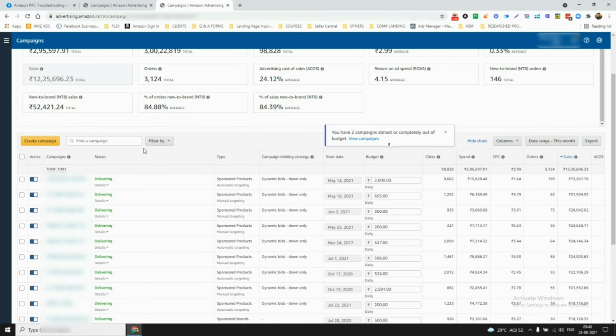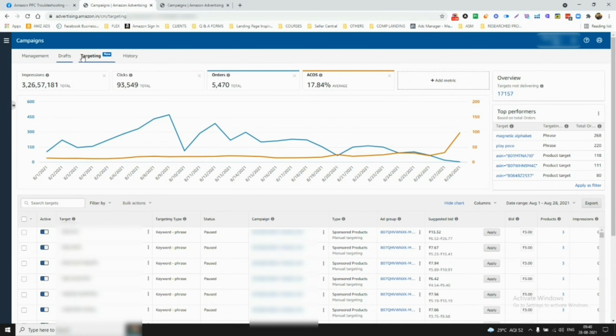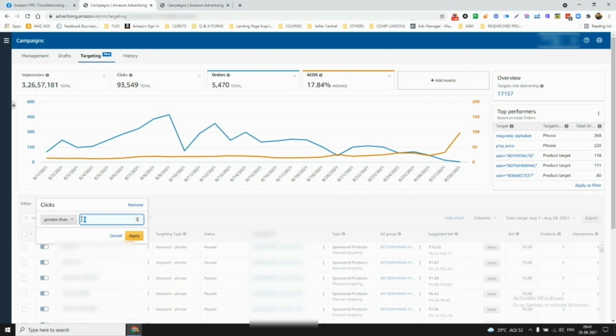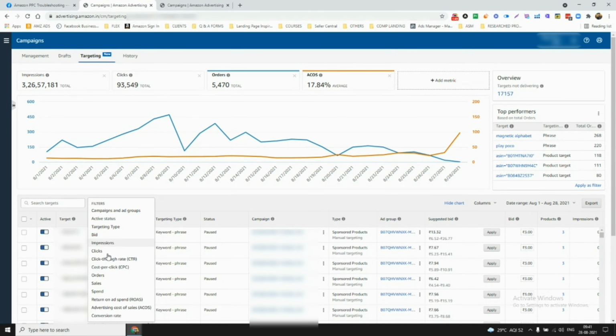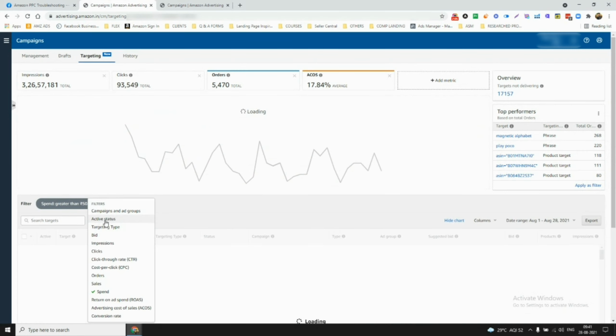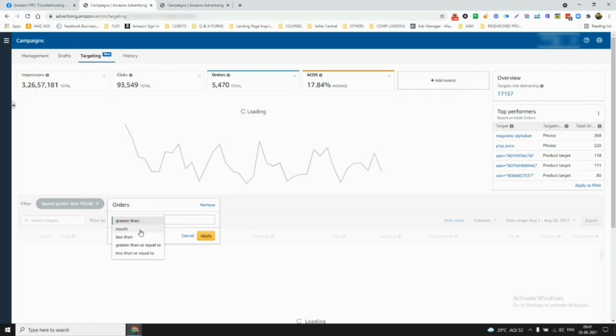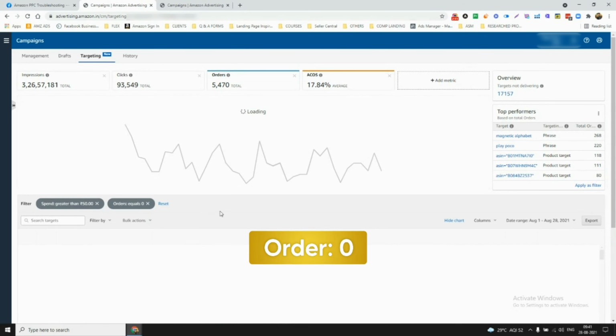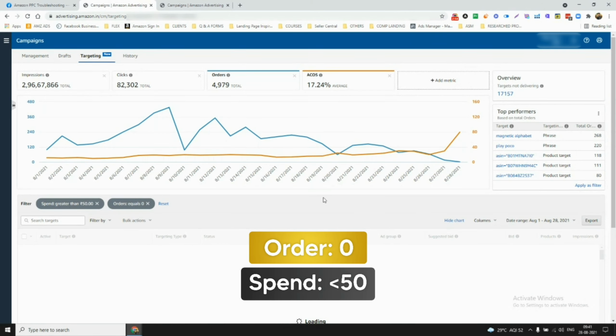So how can you troubleshoot and use this option? You have to go to Amazon, click on targeting, click on filter, then you can click on clicks, or don't even go with clicks, you can go with filter, go with spend. Let's say spend equals 50. So I'm telling Amazon, hey Amazon, show me those keywords in each campaign which have spent more than 50 rupees and have got orders equal to 0. Like they have got 0 orders and they have spent more than 50 rupees.